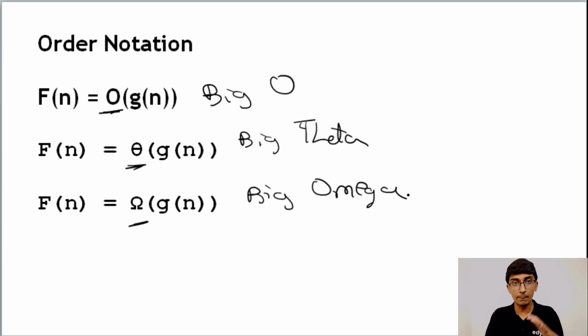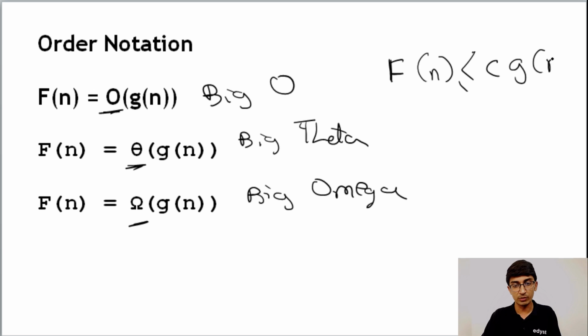Well, purely mathematically, what this does is, if f of n is equal to big O of g of n, this means that in the worst case scenario, basically speaking, f of n is always less than or equal to some c into g of n. Now this will seem very abstract to you and you'll be thinking, well, what exactly does this mean? All right, let me take an example and show you.